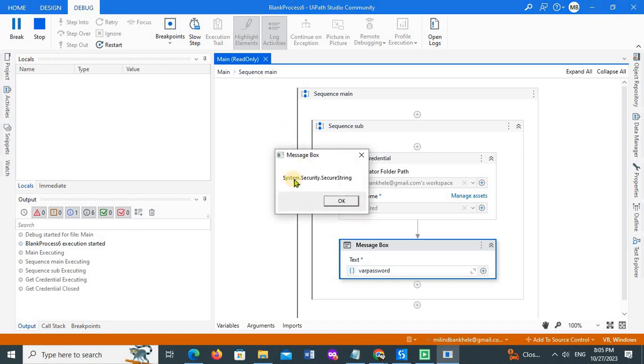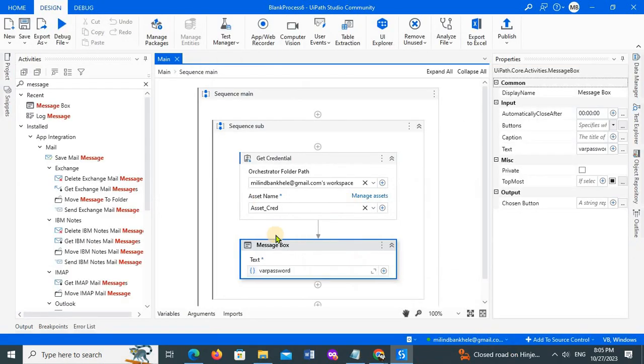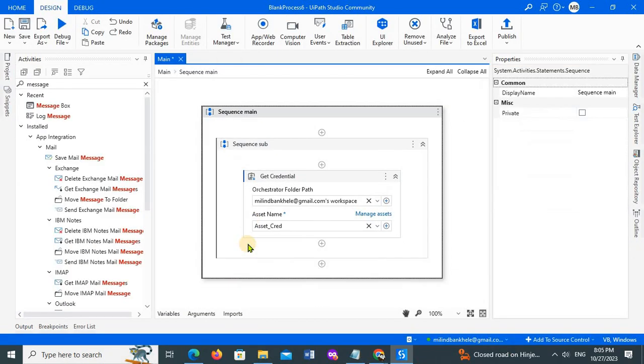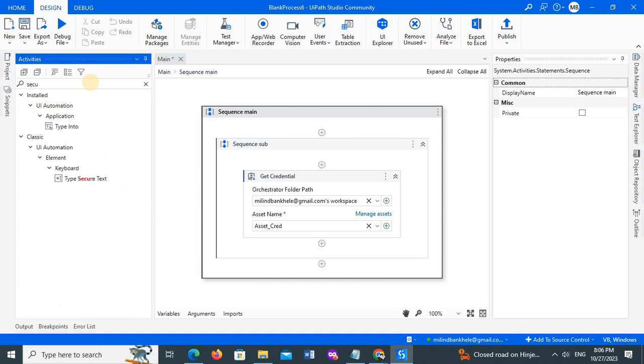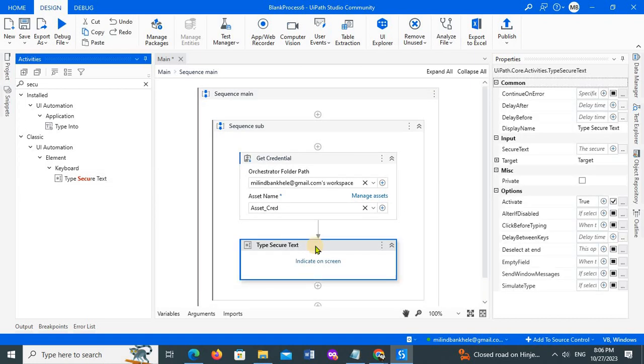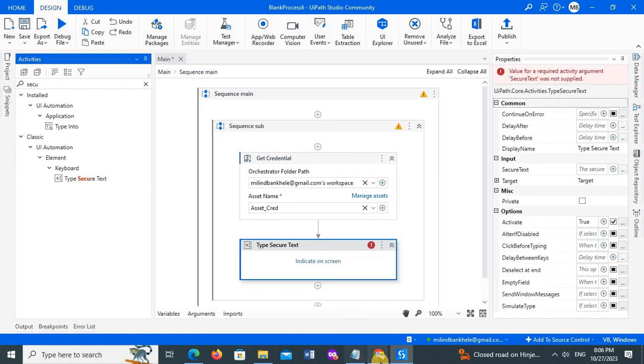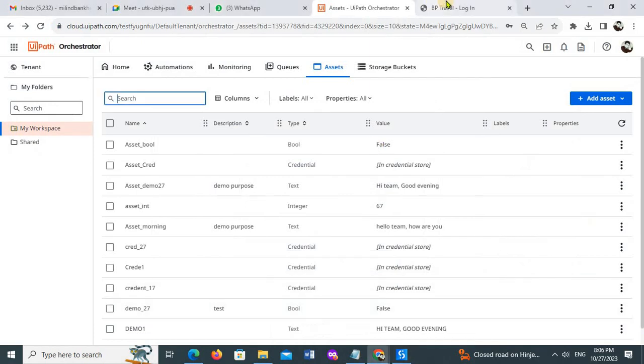See, so it will give me a System.Security.SecureString, right? So to decrypt that, we need to convert that secure string into text, and I need to use that password. To do that, we have one activity, right? Which activity do I need to use? Type Secure Text. So we'll simply use this.